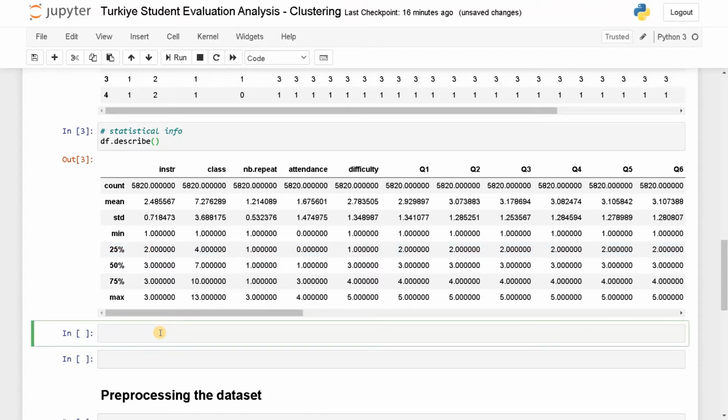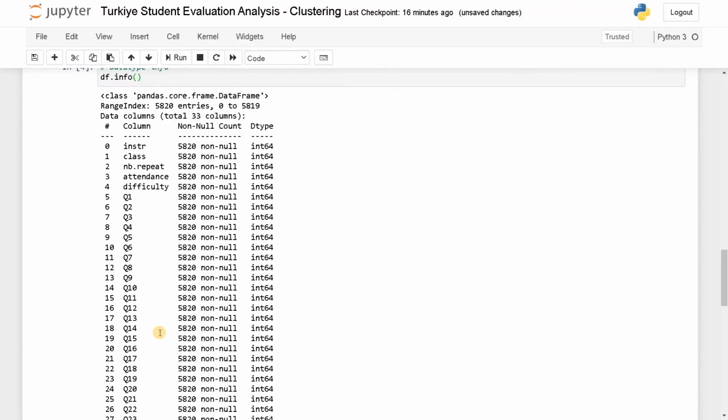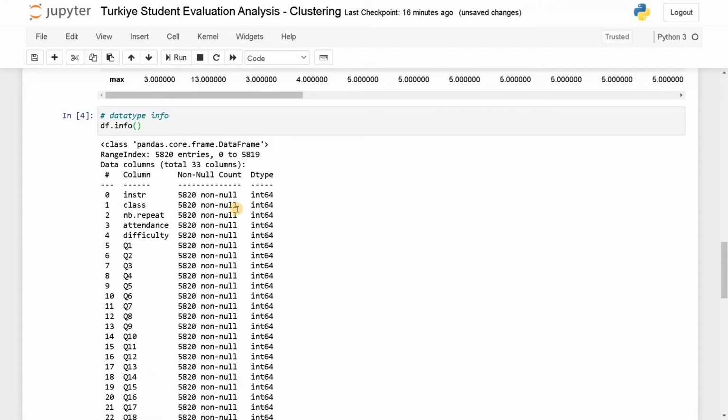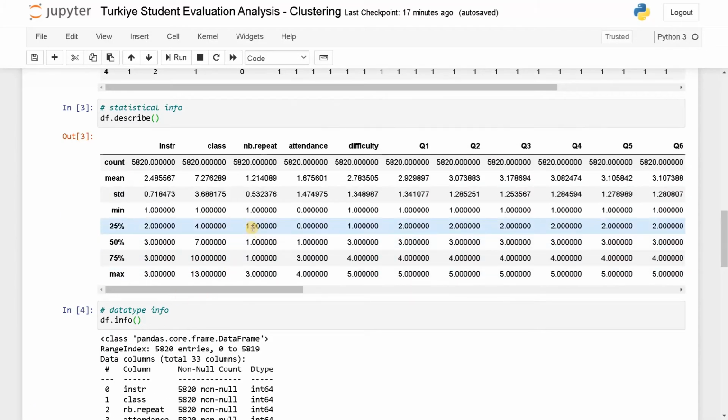Now let's display the data type info. So data type info, df.info, run this. So here all the data type values are integer. So we have int64. We have only 5,000 samples in the data set. If we have millions of samples in the data set, the memory usage will be much higher. It may go to like 5 to 10 gigabytes based on the number of samples. For that, in order to optimize it further, as you can see, the values are ranging from 1 to 5 alone, not more than that.